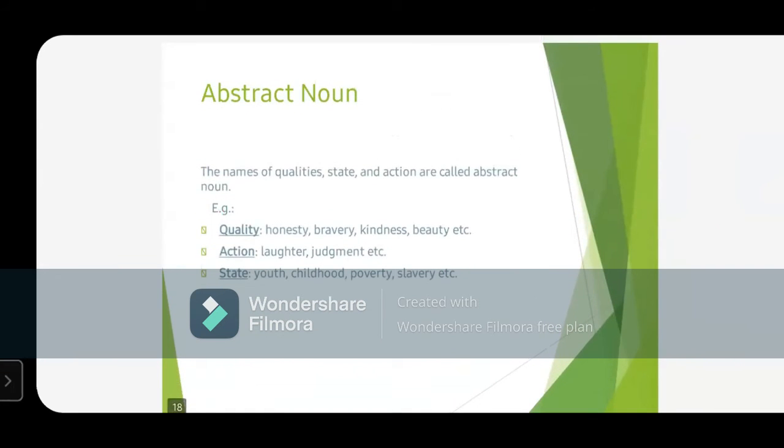And the last but not the least, most important is abstract noun, things which we can't see, which we can't touch, but we can feel. So any idea or any concept or any knowledge or anything which we can feel, they all are named as abstract noun. For example, honesty, bravery, kindness, beauty. Fine. So you can't see beauty.